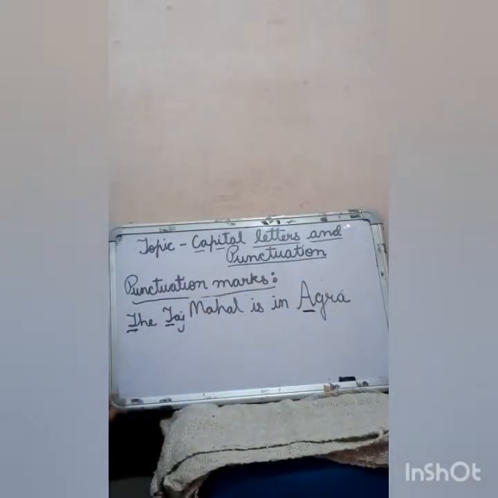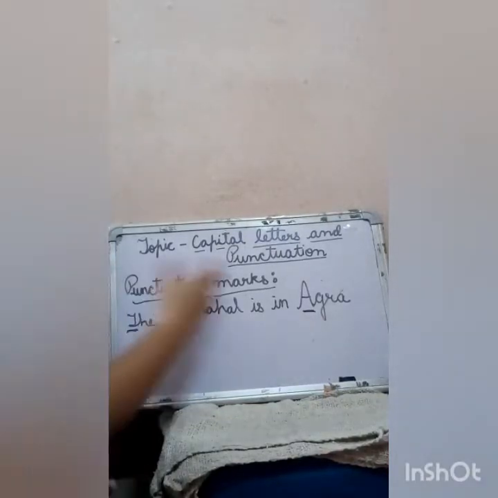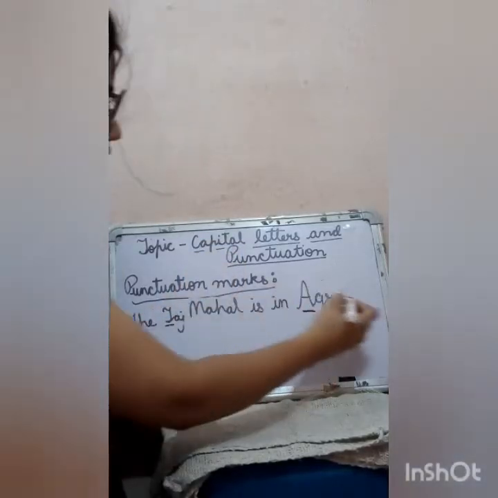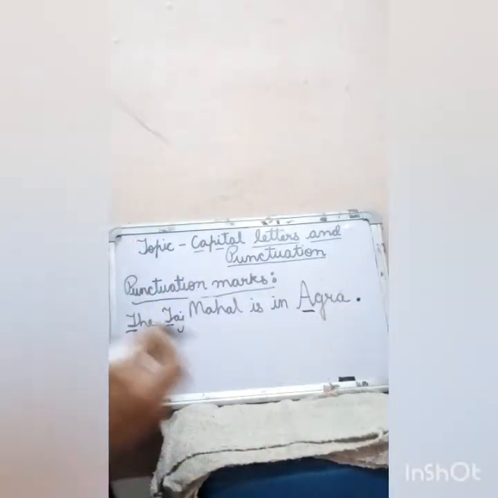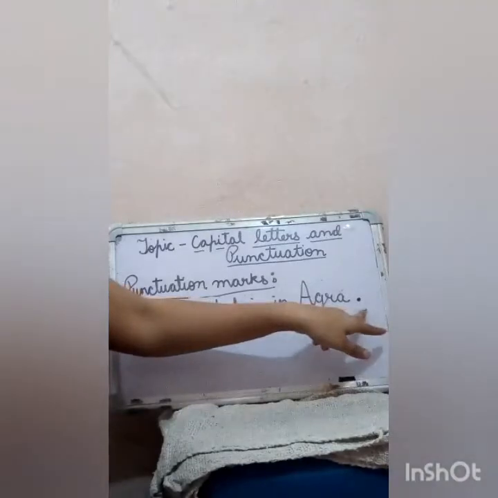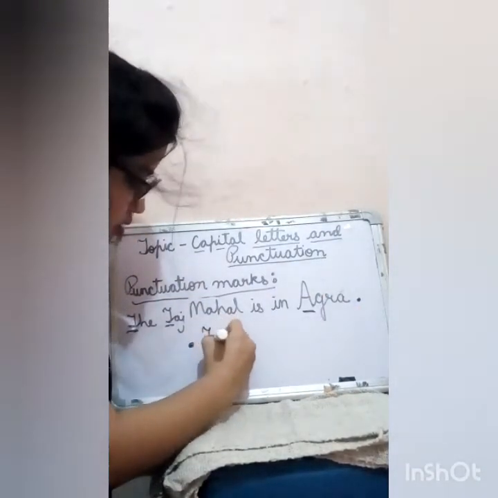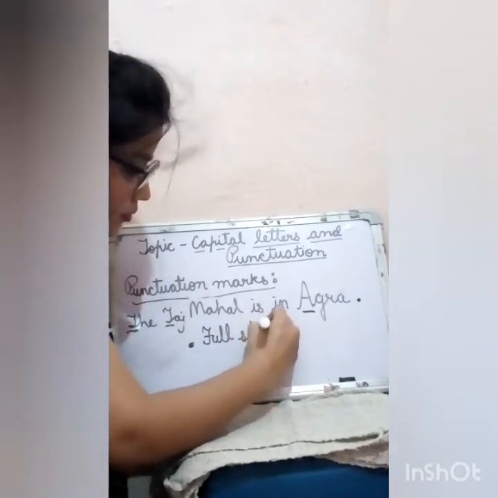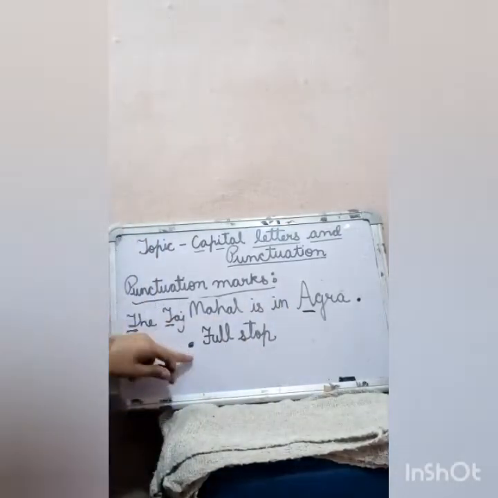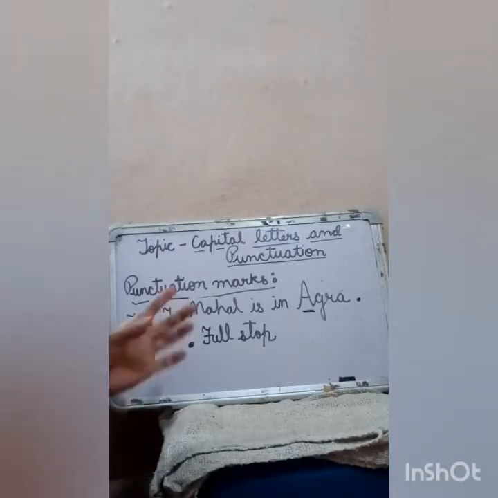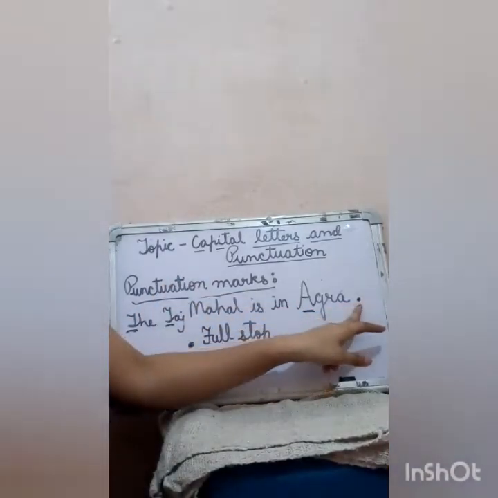Now what I want to tell you is what punctuation marks we use in a sentence. After finishing every sentence, we put a full stop. This dot is known as a full stop. This full stop is a sign which indicates that a sentence is ending here.